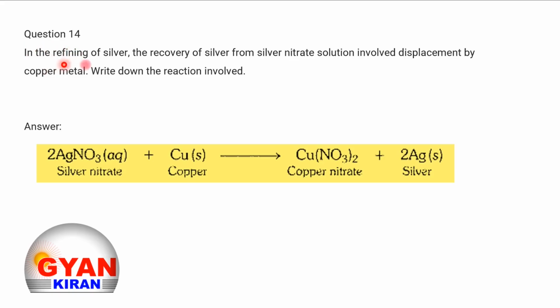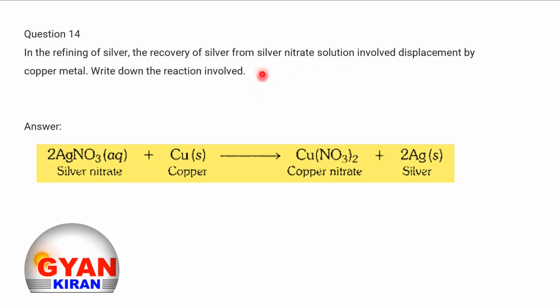Question number 14. In the refining of silver, the recovery of silver from silver nitrate solution involved displacement by copper metal. Write down the reaction involved. Dear student, in the process of refining of silver, we recover silver from the compound silver nitrate solution. By the displacement by copper metal, we will recover the silver from the silver nitrate solution.